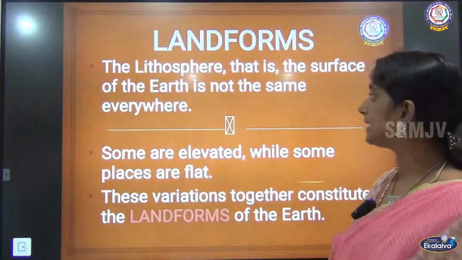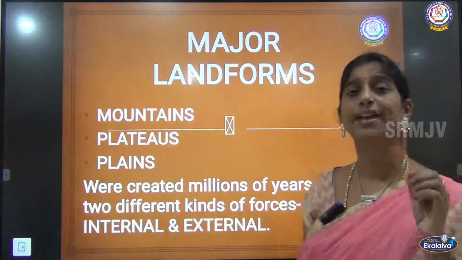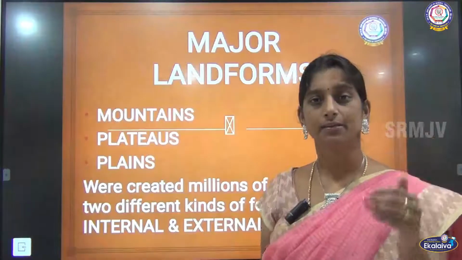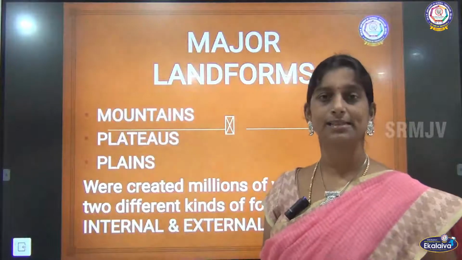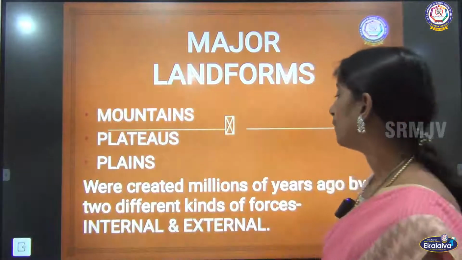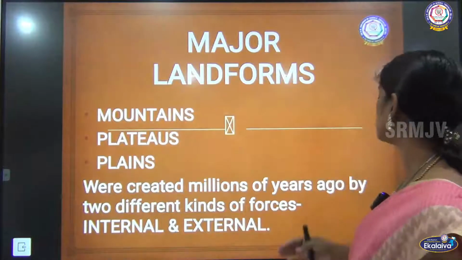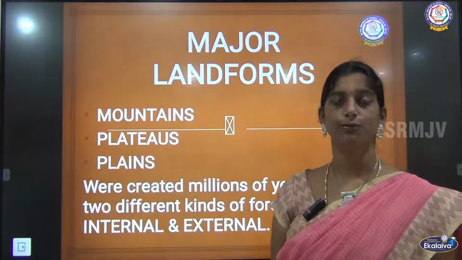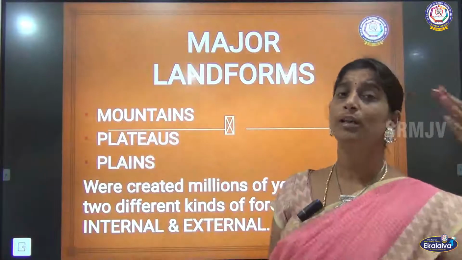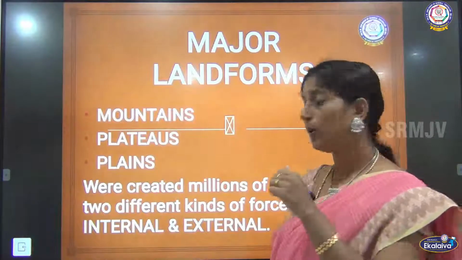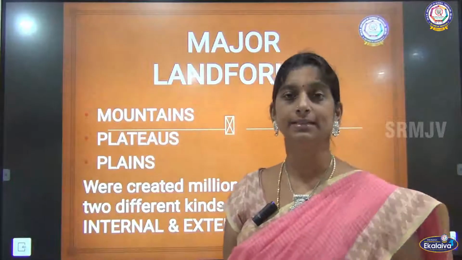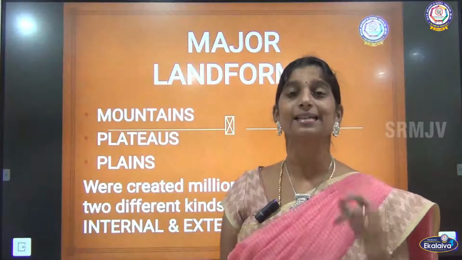First we will see what the major landforms of the earth are. First come mountains, then plateaus, and the last one is plains. These three are the major divisions of the landforms. They were created millions of years ago by two different kinds of forces. All these landforms were not formed yesterday or today. They were formed millions of years ago, and they are created because of two forces: one is the internal force and the other is the external force.